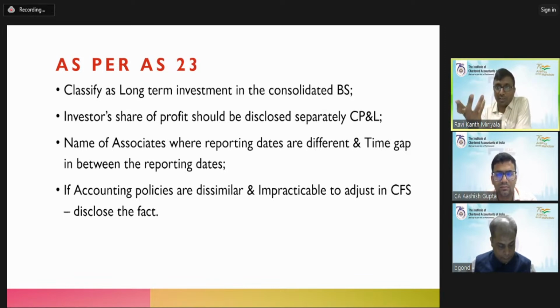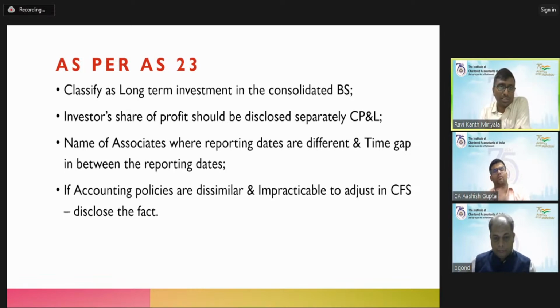Why should I write it before tax rather than after tax? As per Ind AS, that is not very clearly discussed in accounting standard 22, but in Ind AS 28, you need to recognize deferred tax liability with respect to the share of profits taken from the associate. So you have to take it before the tax expenditure, then consider the tax expenditure under Ind AS 28. Here also, obviously, we will be doing it before the tax expenditure.